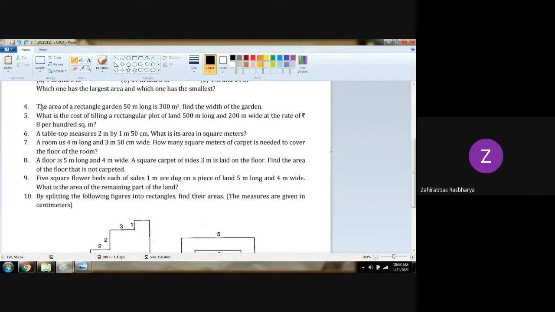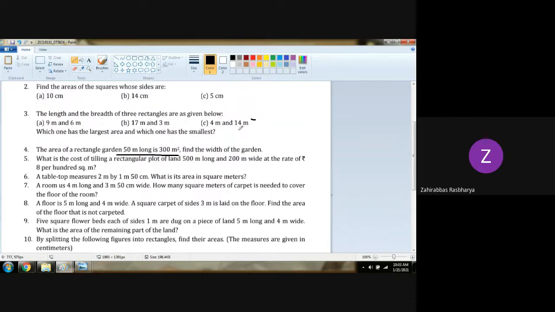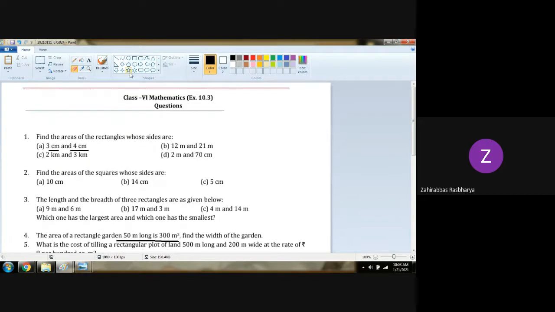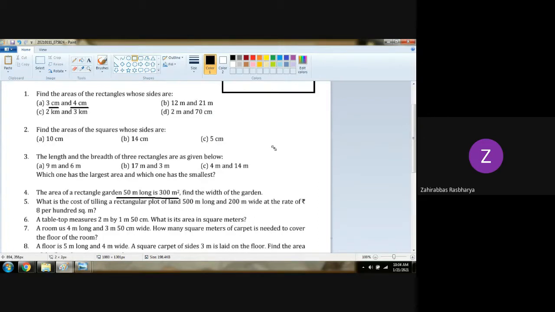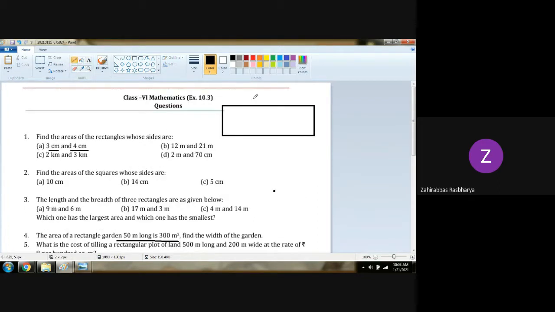Sir, can I read? Yes, jaldi bachcha. The area of a rectangular garden 50 meters long is 300 meters square, while the width of the garden. Width means what? Breadth. Right? Now what does it want to say? Look here. The rectangle is given here. We know the length is 50 meter long. Length is what? 50 meters. Area is given. The area of the rectangle is 300 meter square.